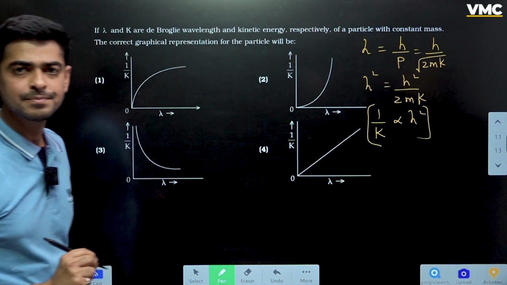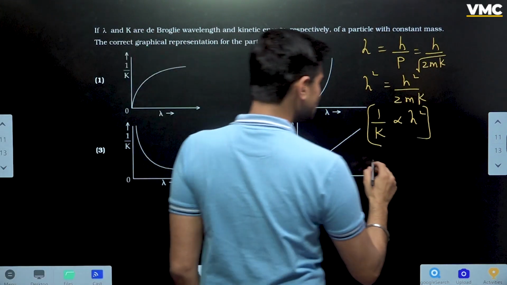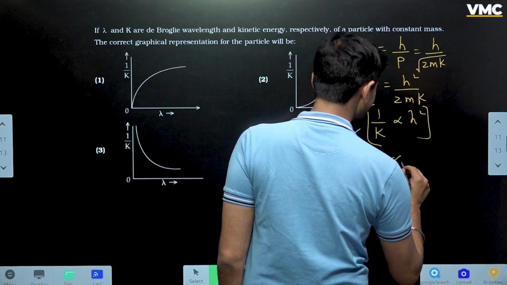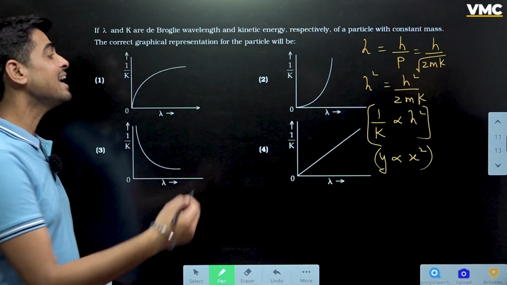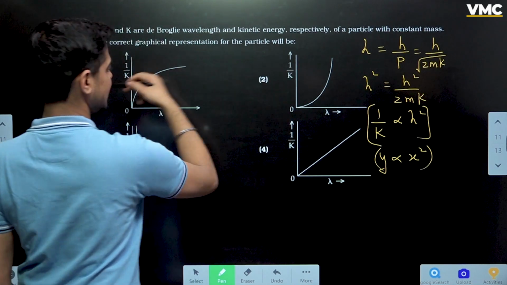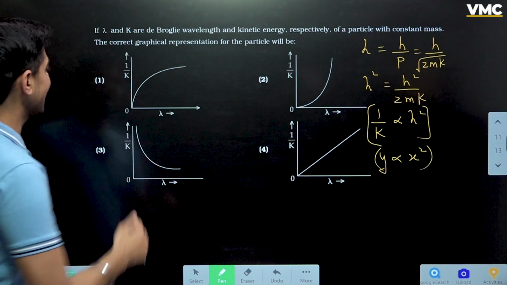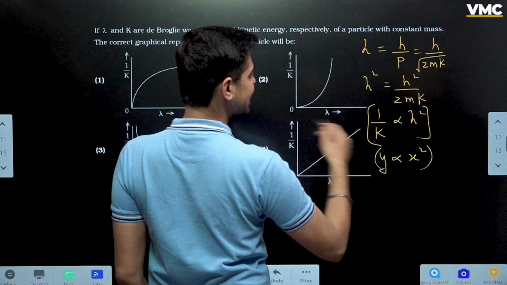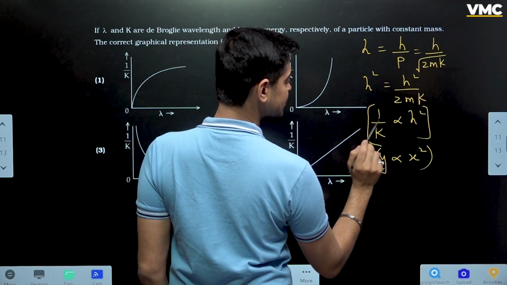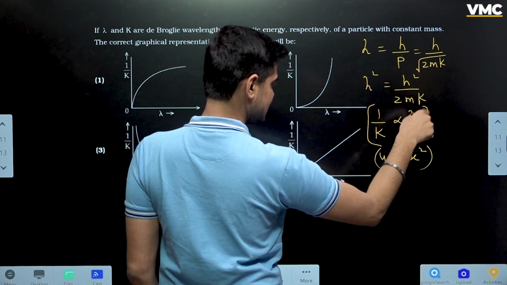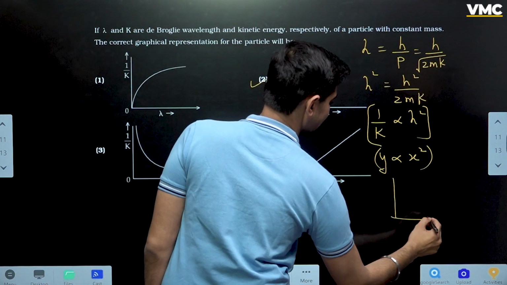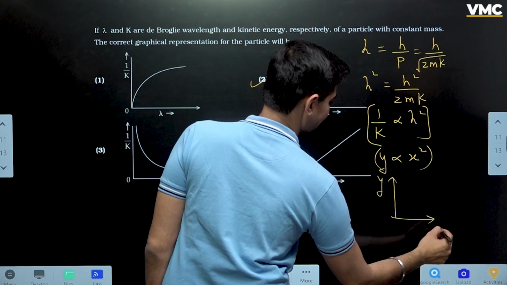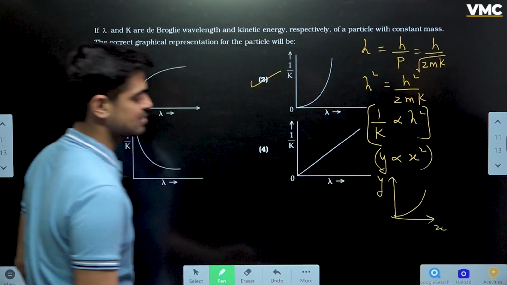Please check. क्या ये बच्चों कुछ ऐसी फॉर्म नहीं बन गई कि y is directly proportional to x square? Why? Because on y-axis in each of the four graphs we have 1 by k, and on x-axis we have lambda. Okay, so this is a parabolic equation. Option number 2 is correct, because the y-x graph in this case is parabolic like this, starting from origin.